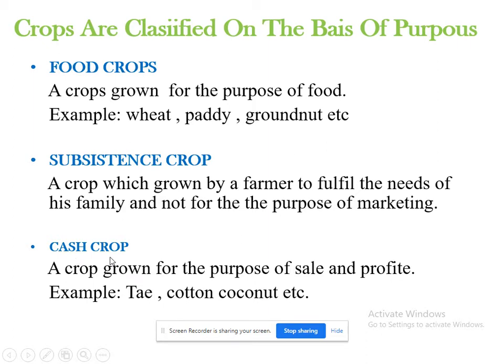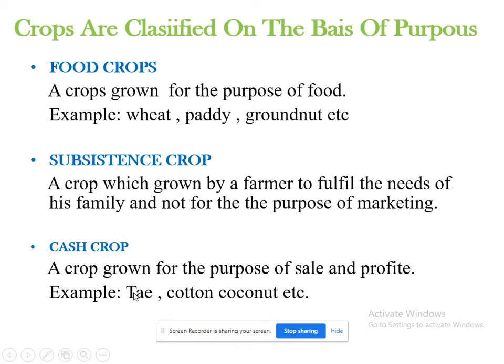Next one, cash crop. What is meant by cash crop? Under this, the crops, after selling, will give profit. We can say more profit. That is why such kinds of crops are called cash crops. A crop grown for the purpose of sale and profit.